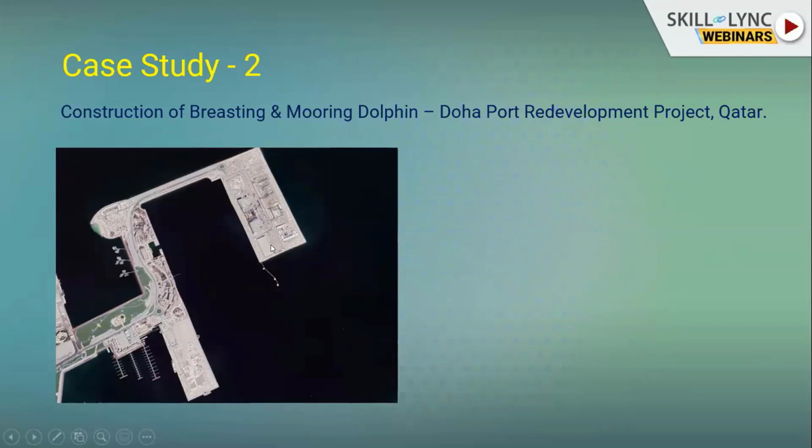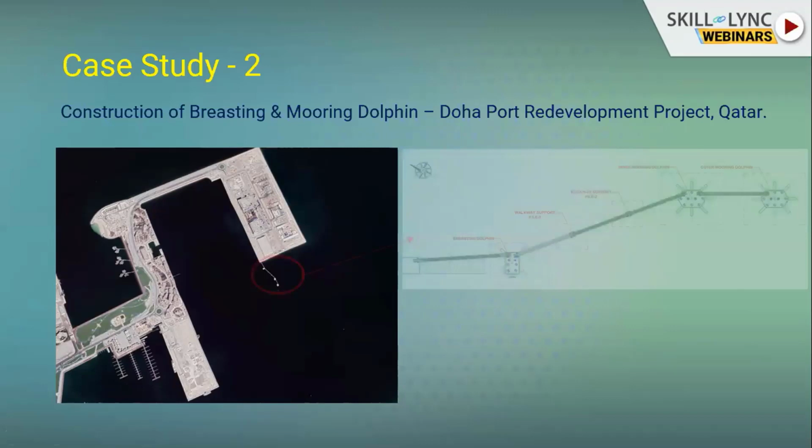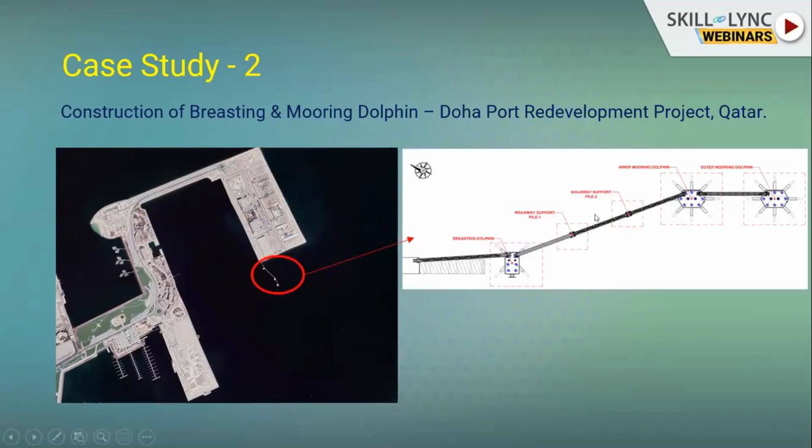The plan is that we need to extend the wharf, either by further reclamation or with the construction of a breasting and mooring dolphin. The best solution is the breasting dolphin, instead of land filling. So they went with this option and constructed this kind of structure. Here there is one breasting dolphin and two mooring dolphins.